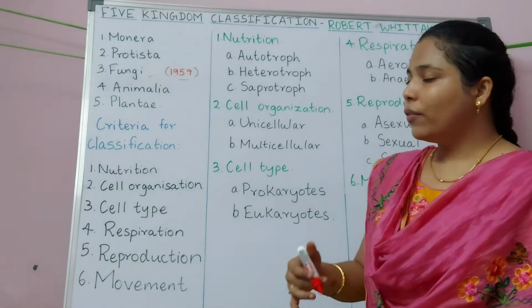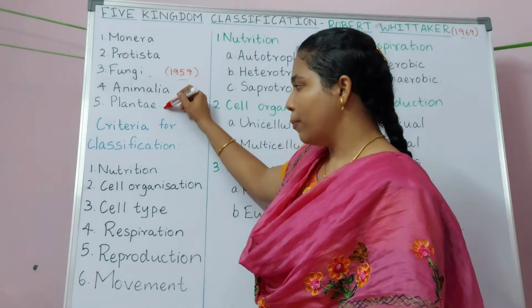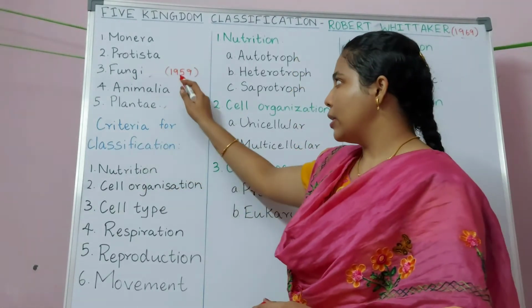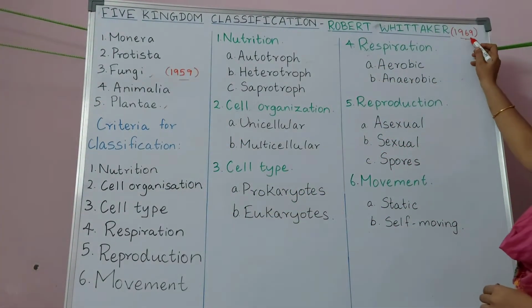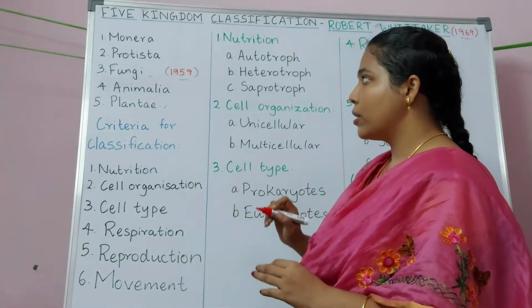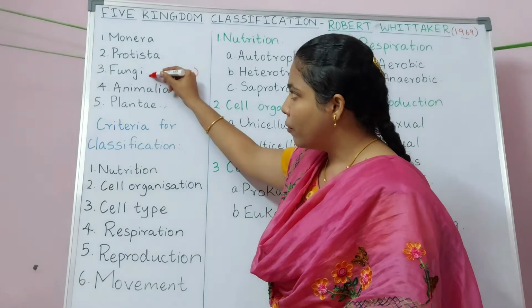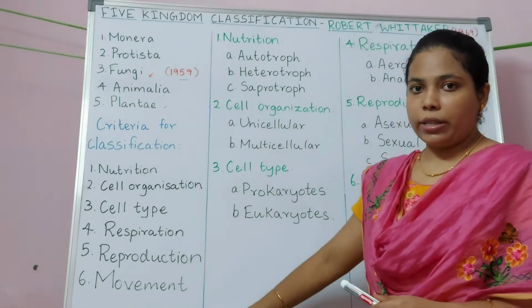So Sir Robert Whittaker proved that fungi are different from plants in the year 1959. Later in the year 1969, he proposed five kingdom classification where he gave a separate kingdom for fungi. Now we'll see about the criteria for classification.